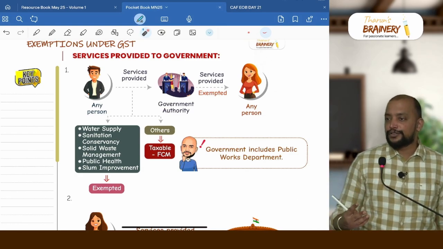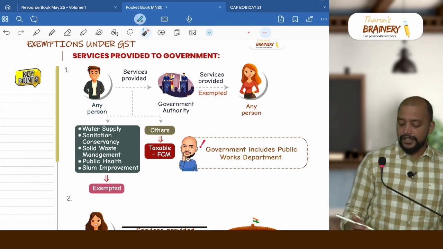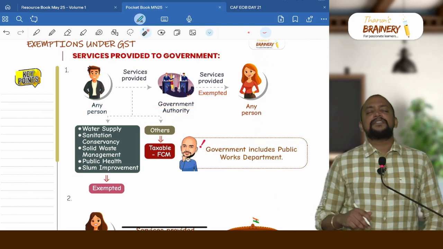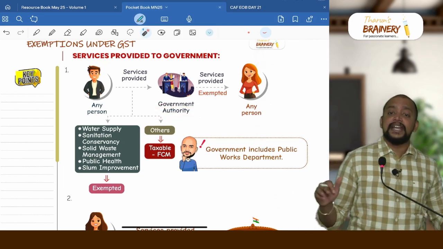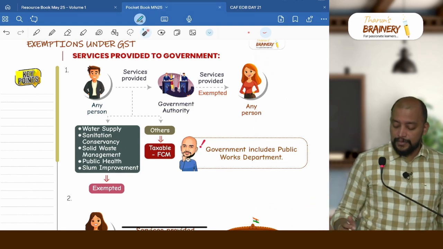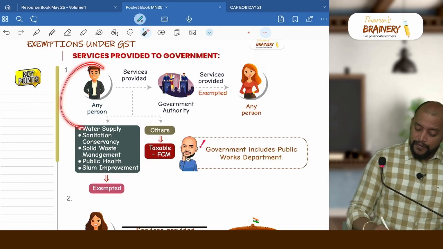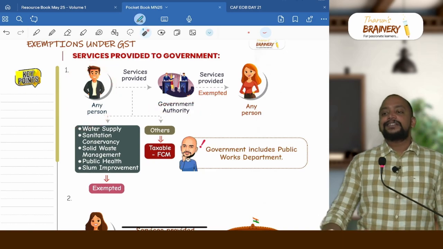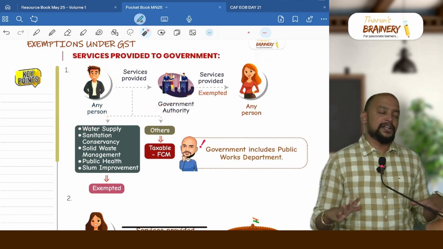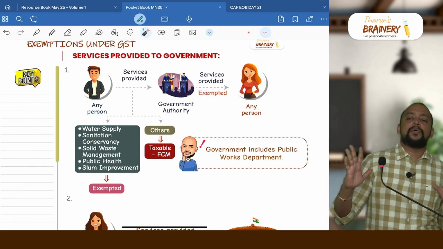So Metro Development Authority, all urban development authorities and all will come under government authority. So services provided by government authority, any service provided by the government authority will be exempted to any person. Whereas services provided to government authority, that will be exempted with respect to few activities. So for that I asked you to remember one easy way.